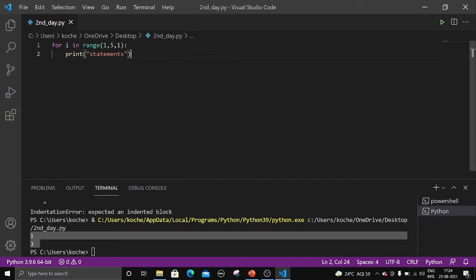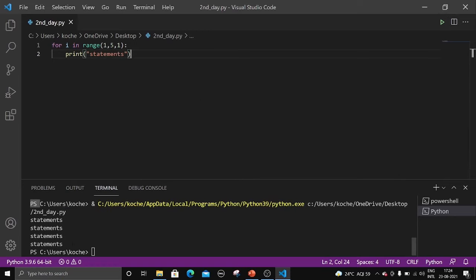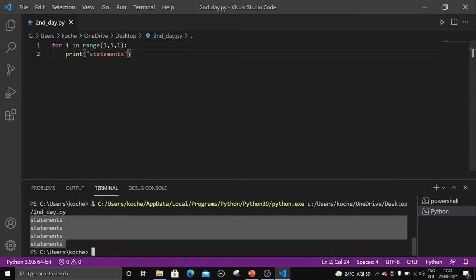That means 1 plus 1. First it will run for 1. Next 1 plus 1. What is 1 plus 1? 2. What is 2 plus 1? 3. What is 3 plus 1? 4. So it has reached the maximum limit. Maximum limit is 5 minus 1, that is 4. So it will run for 4 times. Control plus S, and let me run this one. See, 4 times it is being executed, right? So this is how the loops work.